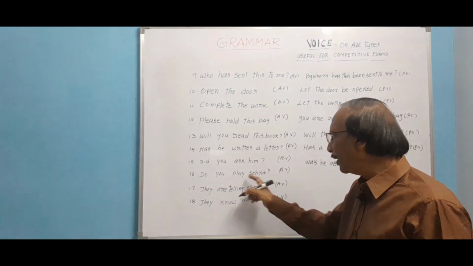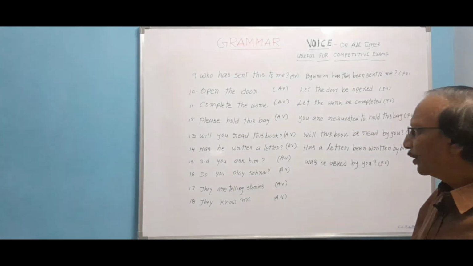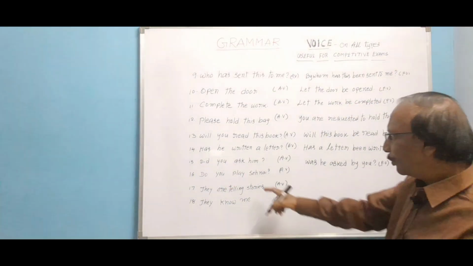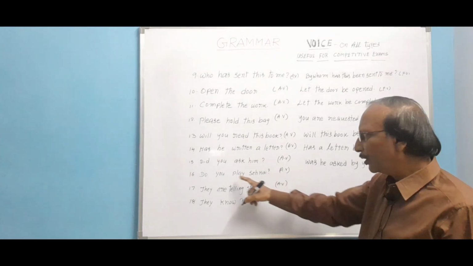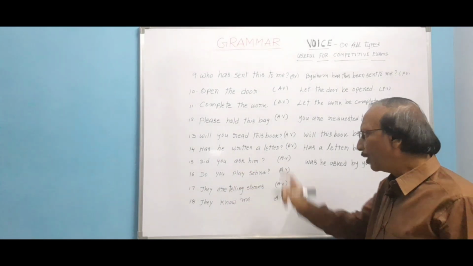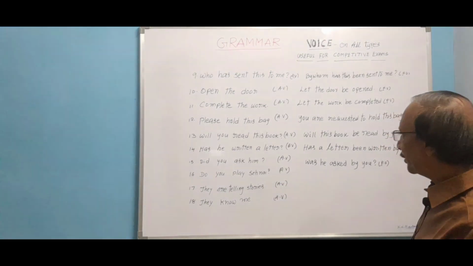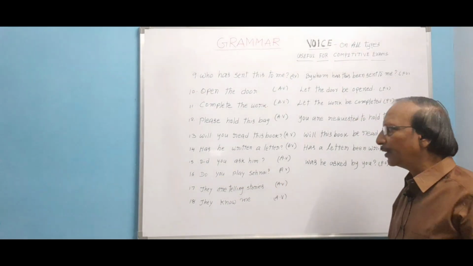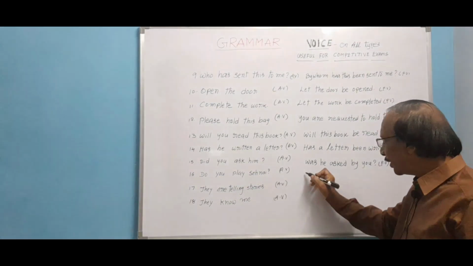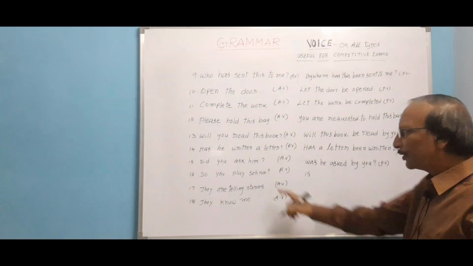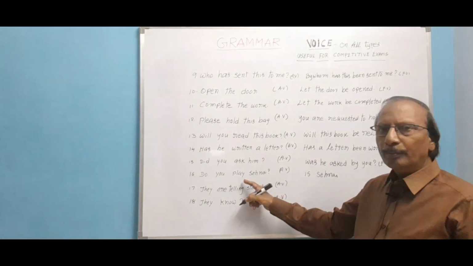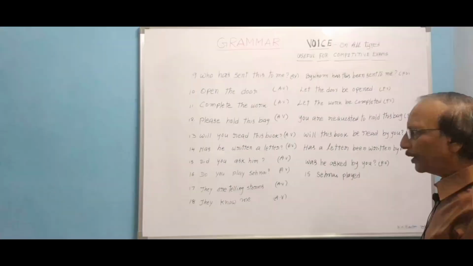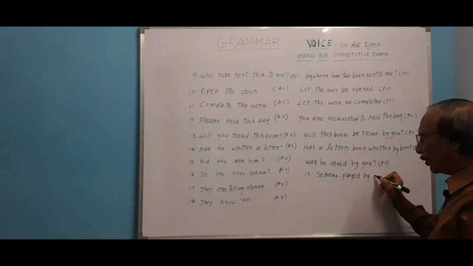Next, do you play Shehanai? It is an interrogative with simple present. Do you play Shehanai? Play is the verb, Shehanai is the object, you is the subject. Let us take Shehanai, the object, to be changed into subject. It is simple present. That is why Shehanai is third person singular, we must write is. Is Shehanai played? Is Shehanai played by you?